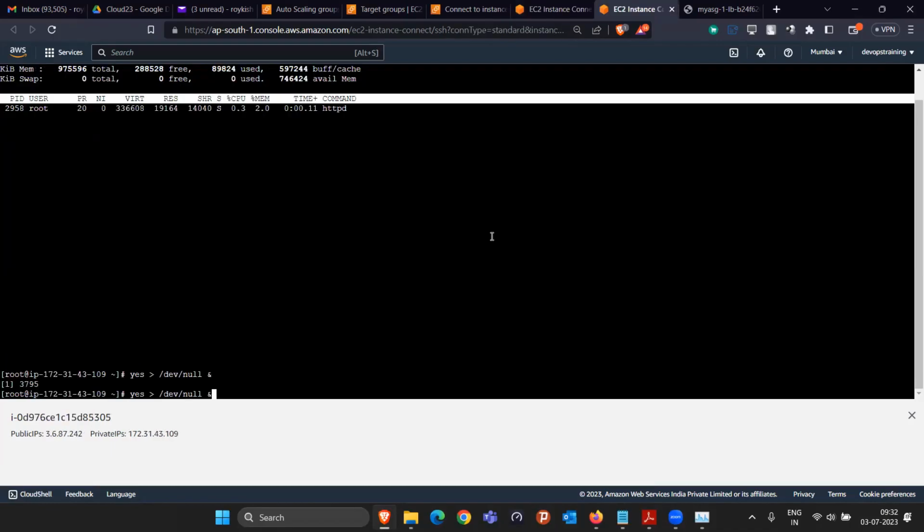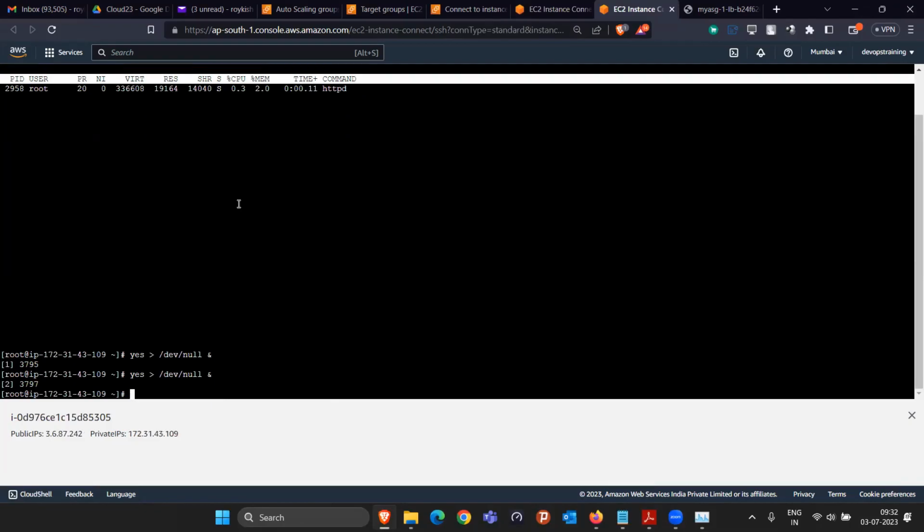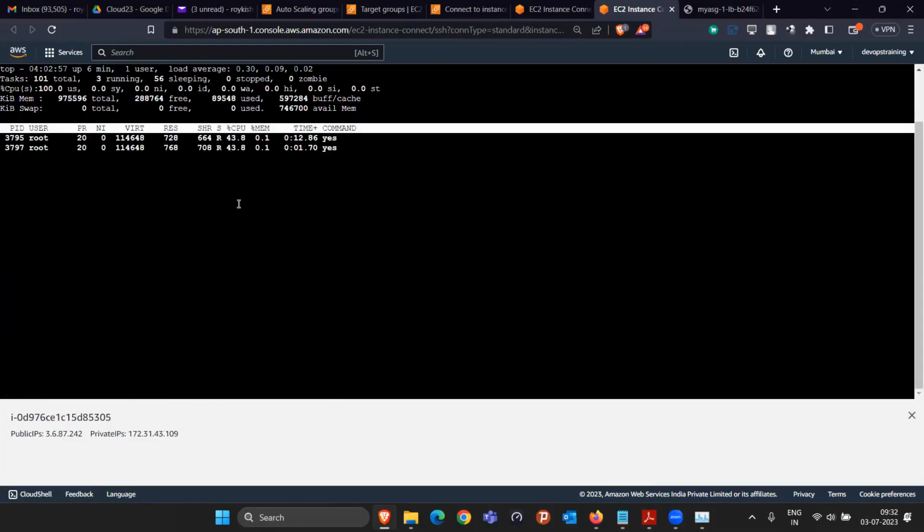And this machine is also going to think the same, as I ran it 2 times. So 100%. Okay, so now this machine also knows that its CPU utilization is 99% or 100%, and this machine's CPU utilization is also 99%. Now the average is again 99%. That is more than the 70%.